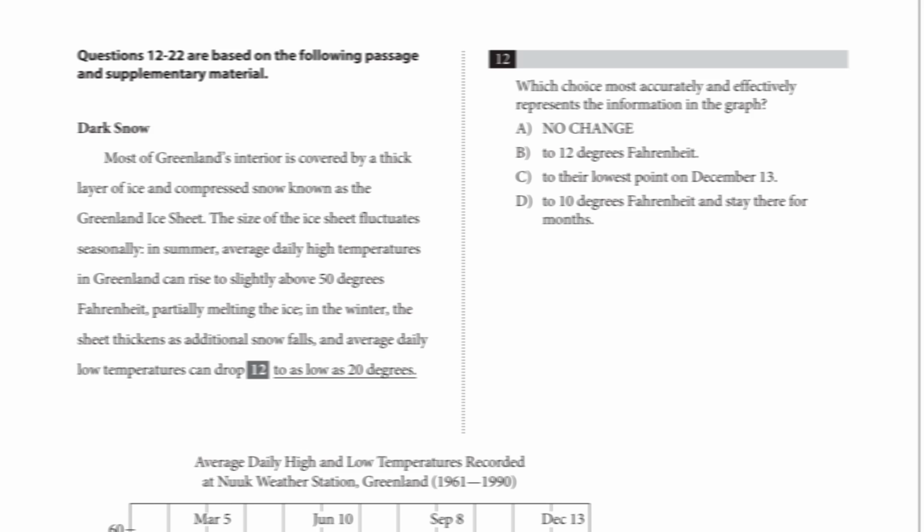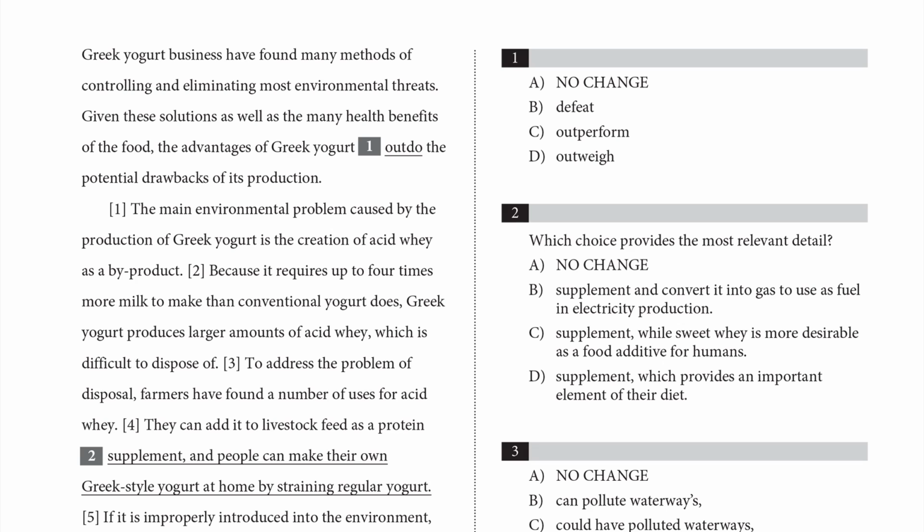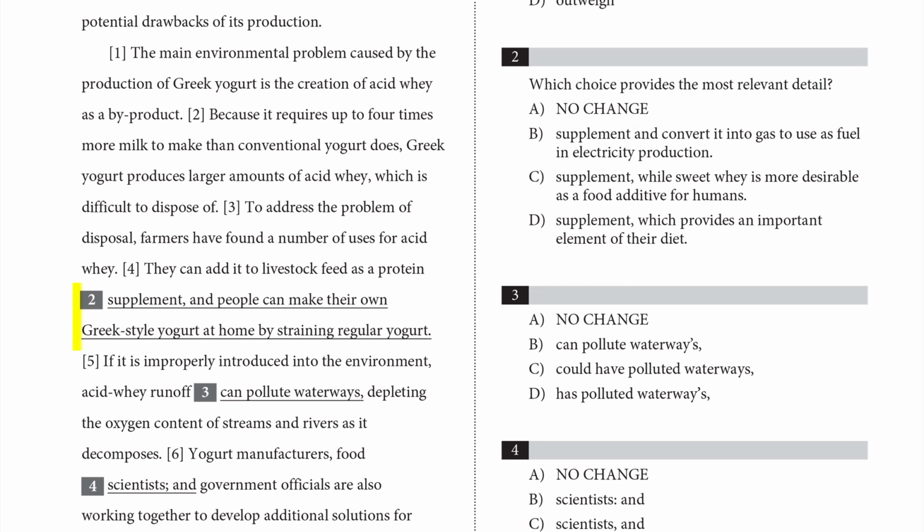The passages and questions will appear this way in your test booklet. The passages may extend to more than 1 page, so don't assume a passage is over until you see the title of the next one. The question numbers within the passage will help you determine the section the question is targeting. When you see underlined text after the boxed number, you will be asked which of the 4 answers results in the most effective expression in the context of the passage.